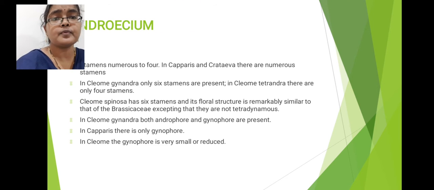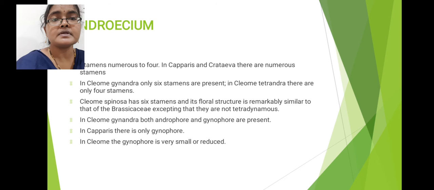Next we will discuss the essential organs of Caparidaceae flowers. That means the androecium and gynoecium. Individual members of the androecium are called stamens, and individual members of the gynoecium are called carpels. So first we will discuss the androecium characters.